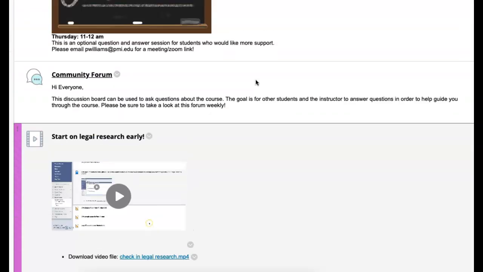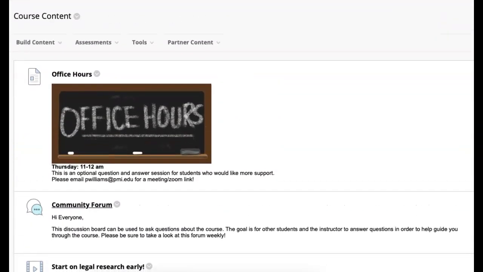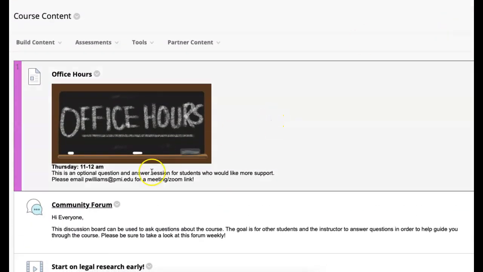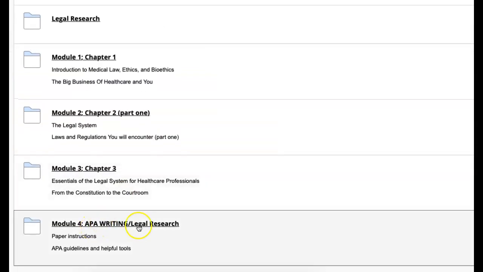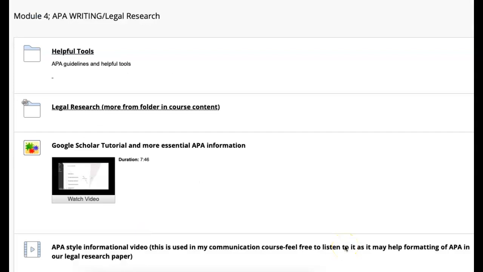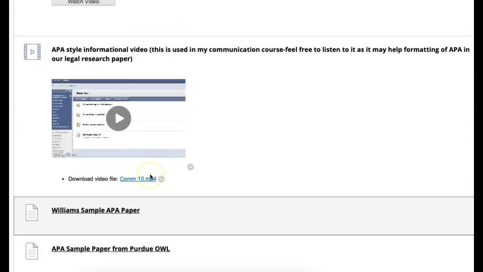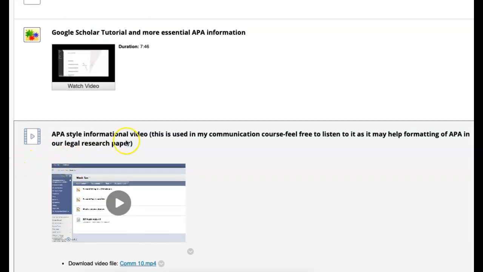So if you look at week 4, I'm going to make this your view so you don't see anything that you wouldn't normally see. Week 4, APA writing and legal research. If you take a look at that, going to have a lot of information out there of how do we write, what's our tutorial in regards to Google Scholar. So that's what we start with. A few different lectures. So you have, of course, your APA style informational video and your Google Scholar lecture, which are going to talk about your legal research paper and how we find information that we need.